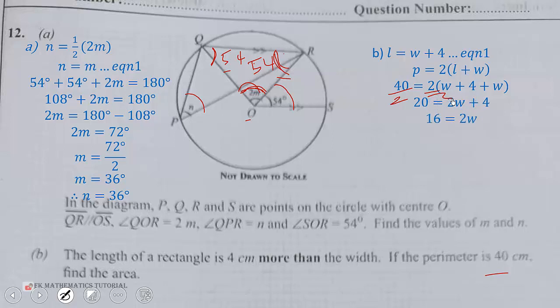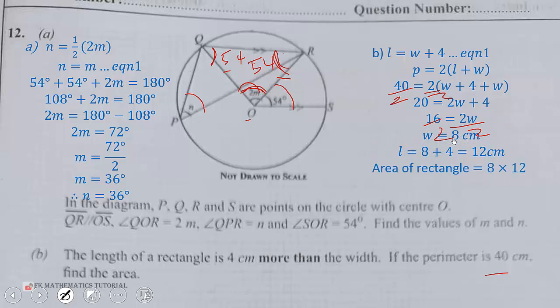Subtract 4 from both sides. We get 16 equal to 2W. Divide both sides by 2. You get W equal to 8 centimeters. Now we know W. We can find L by adding 4 to 8. That will give us 12.